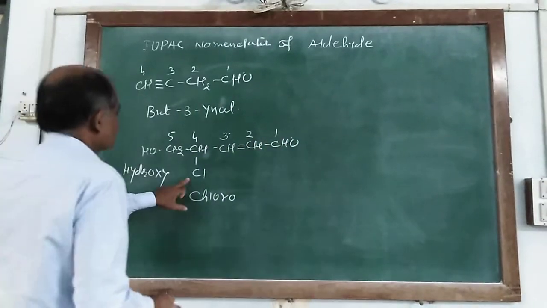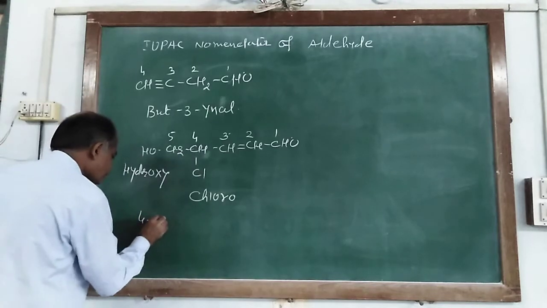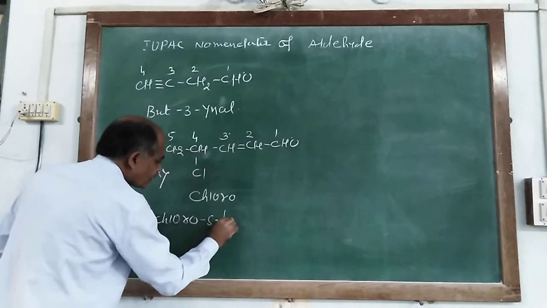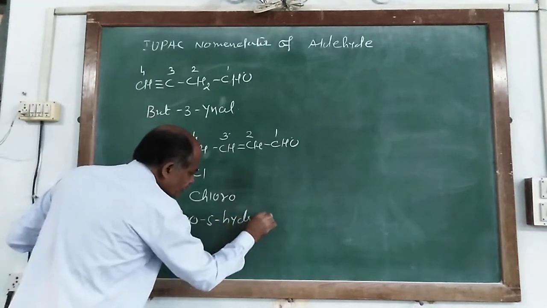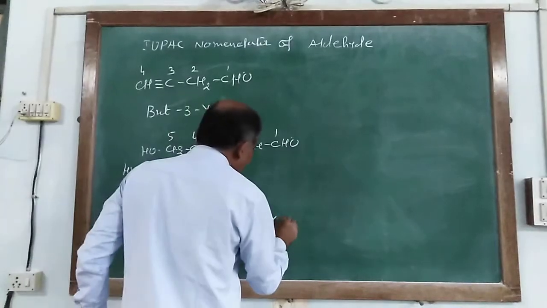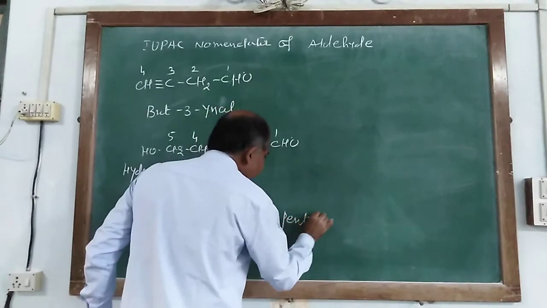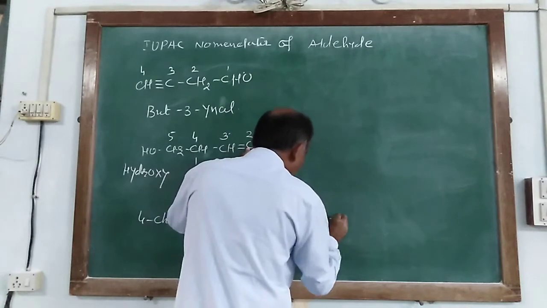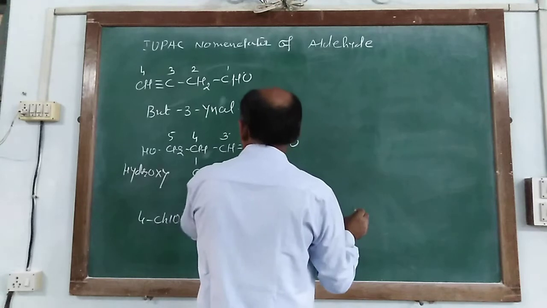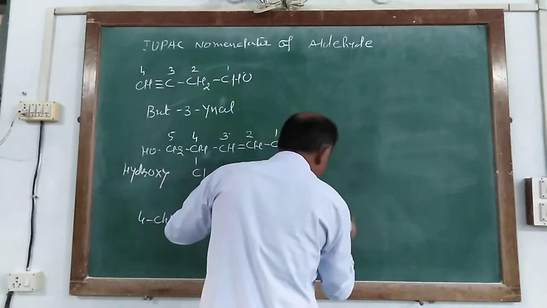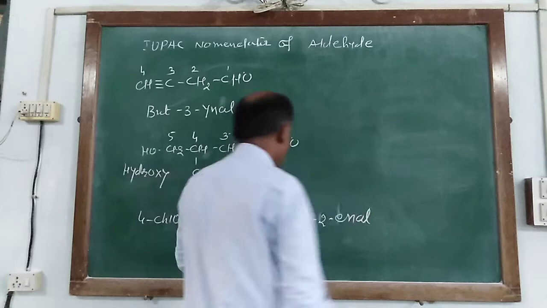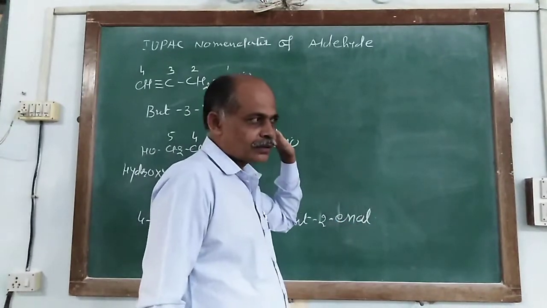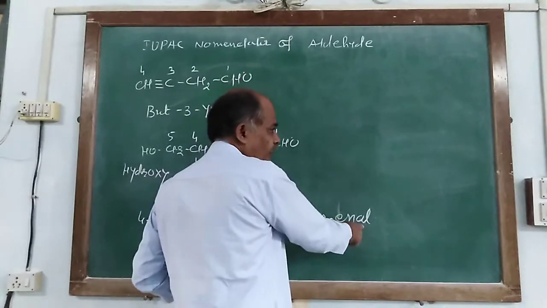So it is 4-chloro, 5-hydroxy. The number of carbon atoms is 5, so it is pent, and carbon numbers 2 and 3 have the double bond, so it is pent-2-enal.